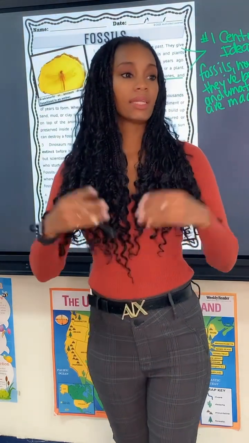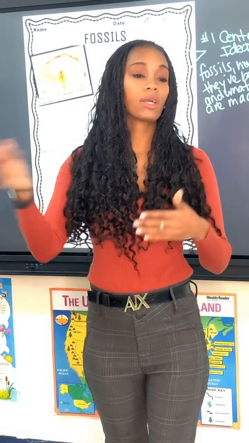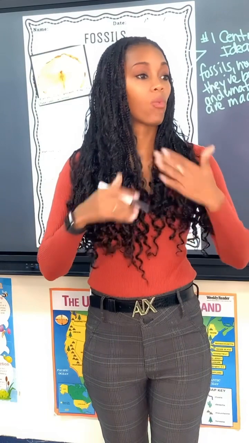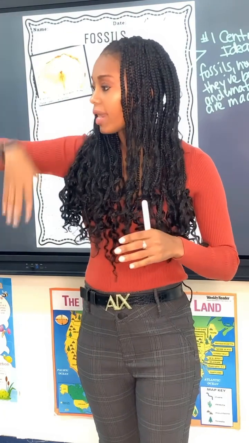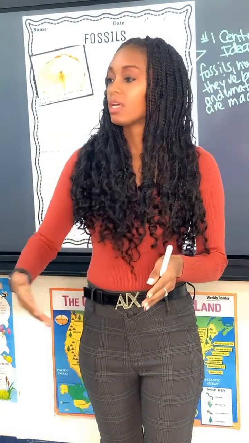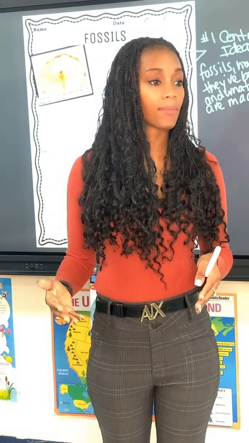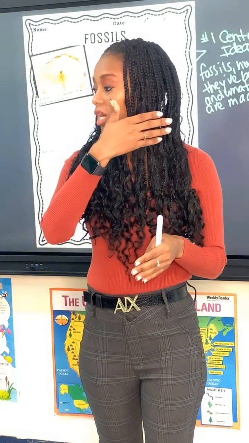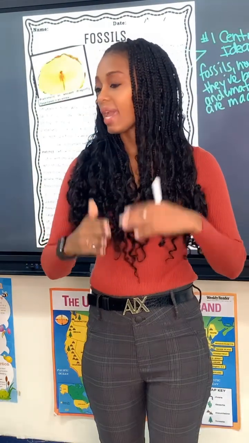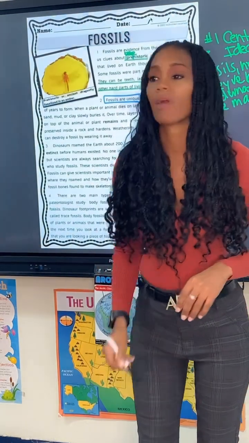Very good. So basically, let's just say a dinosaur dies, right? After the dinosaur dies, mud or clay begins to cover it up from the weathering. Remember we spoke about weathering, how the wind, the sun, and the rain beat down, and the wind starts carrying things away with erosion. Remember we talked about that already? Yeah. Same thing happened with the fossils a long time ago. The animal died, weathering took place, the animal's body and bones got covered up, and the bones start to decay after a period of time, wear away, and get very, very fragile. So who can tell me the central idea of paragraph 2?